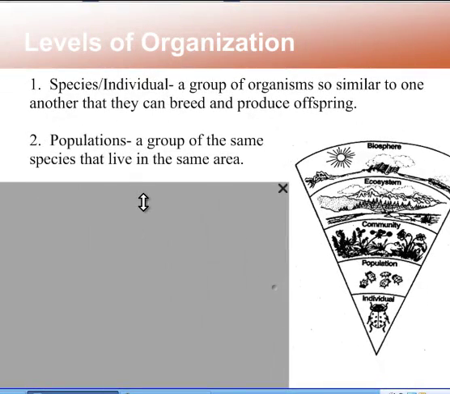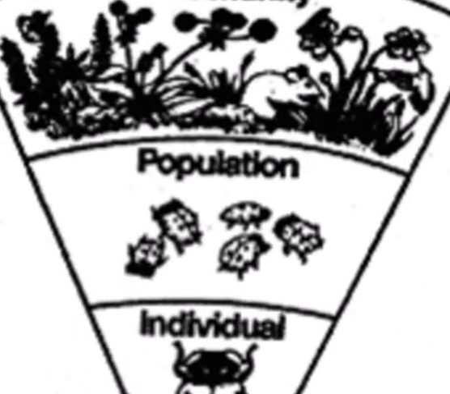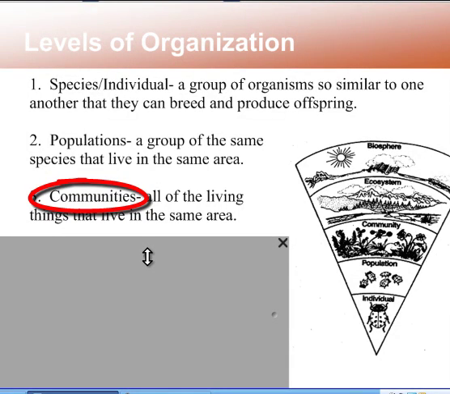The next level that we would be discussing is populations, and this is a group of the same species that live in that area. So an example of this would be multiple deer living in one area. The third level of organization is a community, and this is all of the living things that live in the same area. So now we're taking into account deer and plants and bugs and any other type of living thing that lives there.